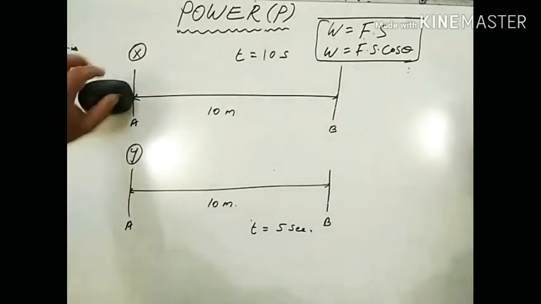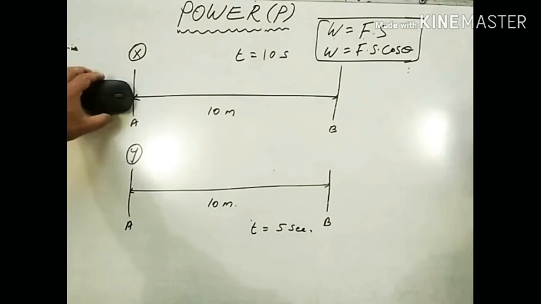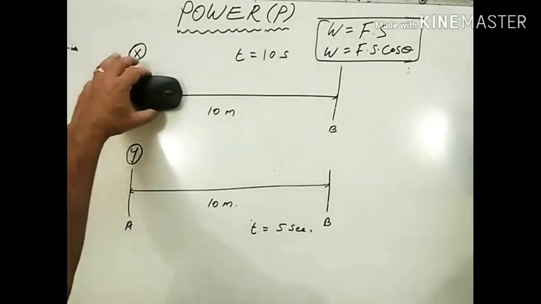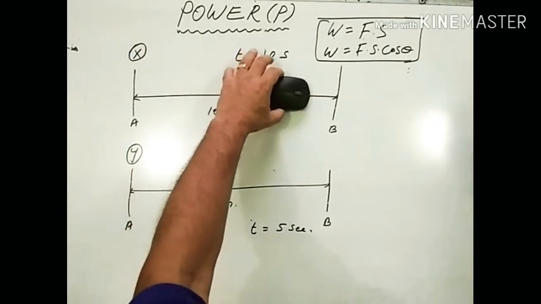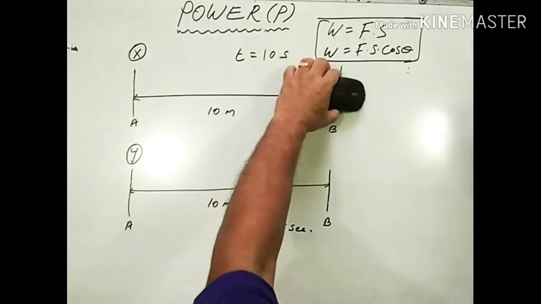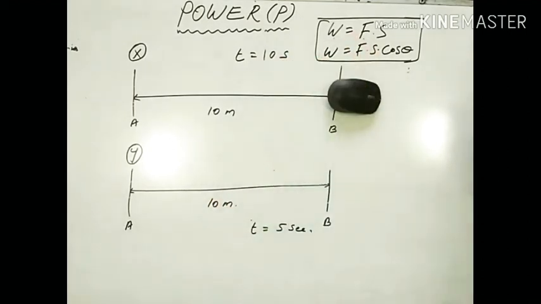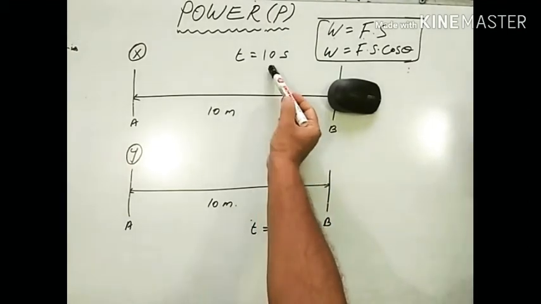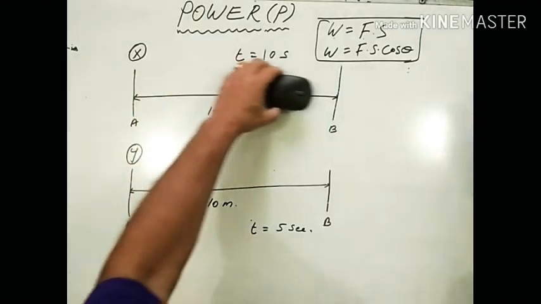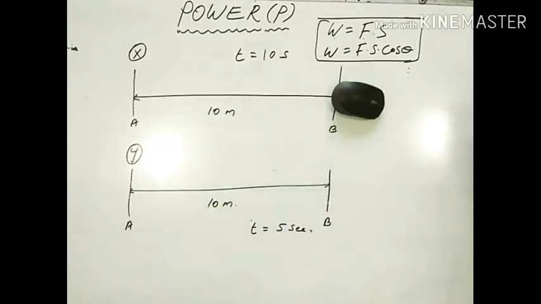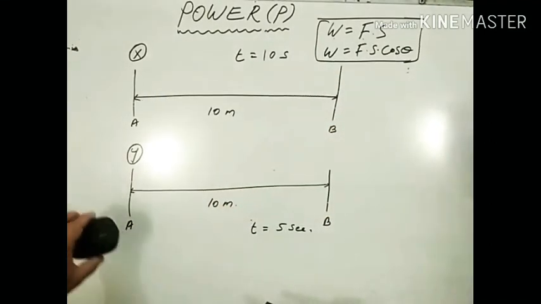Consider the case of person X. He is moving the object from A very slowly, and reached at B. Say he has taken 10 seconds to complete this work of moving the object from A to B. Now let's see what about the person Y case.